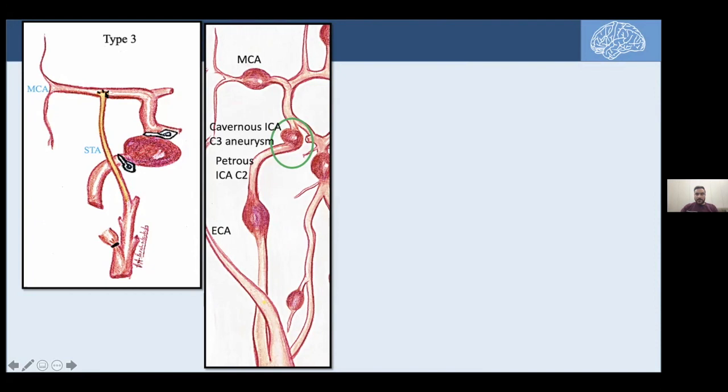We've mentioned the two earlier options for that specific aneurysm: either type 1, which was the interposition vein graft, or type 2, taking the STA and attaching it to the vein graft, or type 3, which is a direct STA to MCA bypass without using a vein graft. So we are taking that cavernous ICA aneurysm as an instance of multiple treatment options to deal with the ischemia distal to the clipped aneurysm.